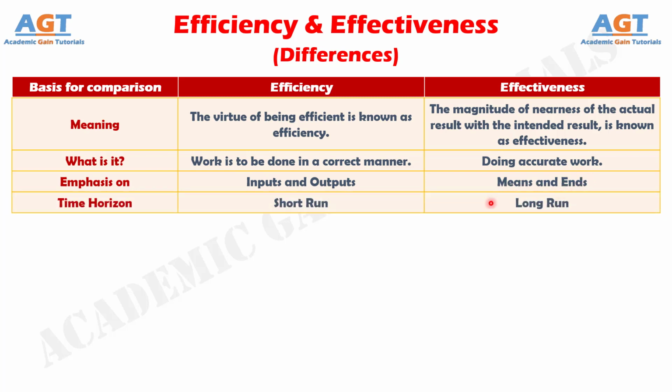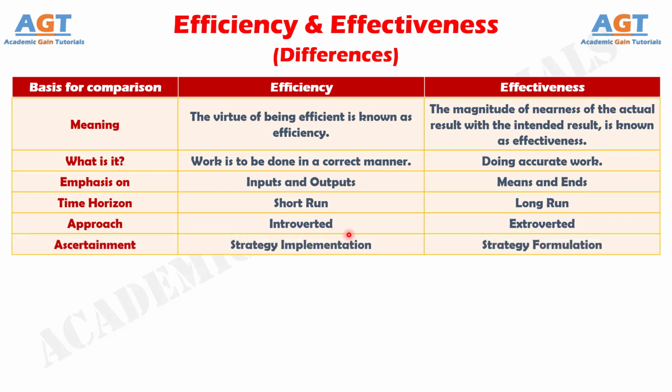Number 4. Efficiency has a short-run perspective. Conversely, the long run is the point of view of effectiveness. Number 5. Efficiency has an introverted approach, whereas effectiveness has an extroverted approach. Number 6. Efficiency is to be maintained at the time of strategy implementation, whereas strategy formulation requires effectiveness.